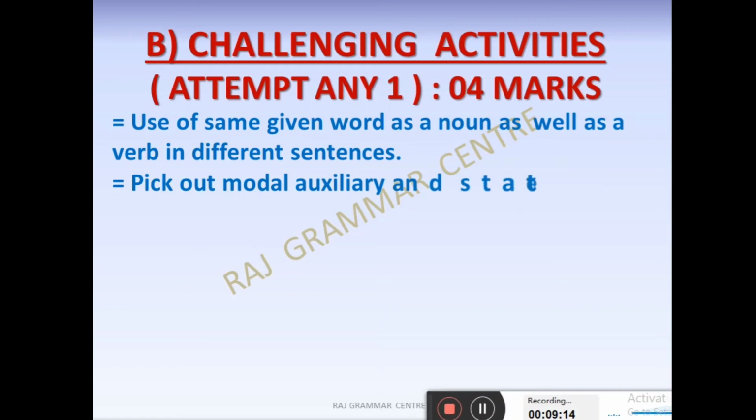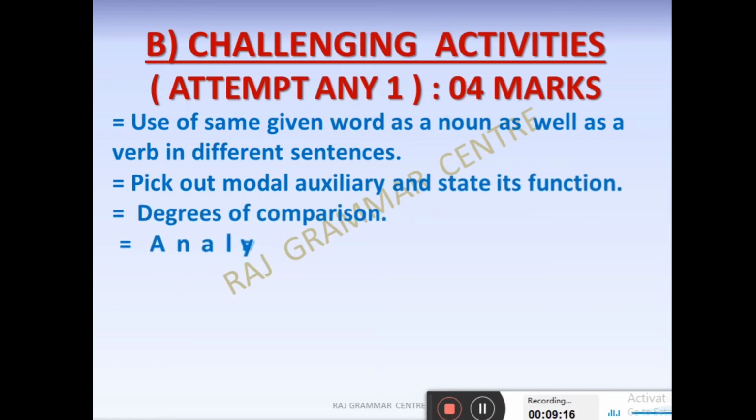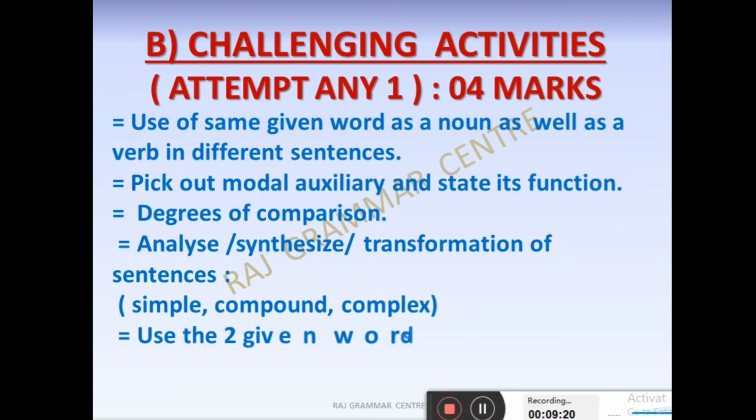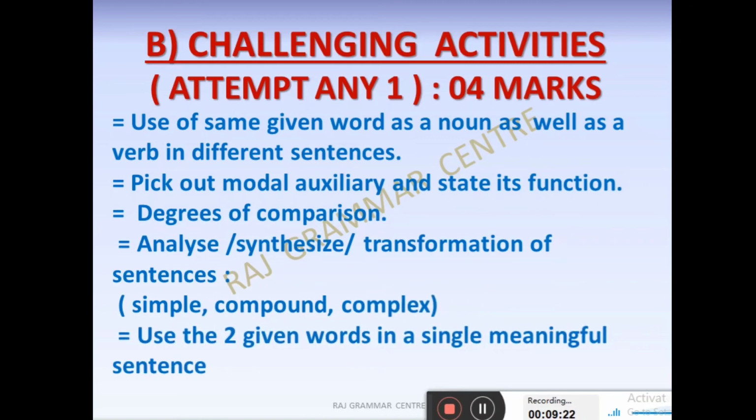Use the same given word as a noun as well as a verb in different sentences. One word will be given to you and you have to use that word in 2 sentences. In the first sentence the word will be in noun form and in the second one it should be in verb form. And please don't be confused here. I am saying it is only 2 marks. It is a typing error from my side.